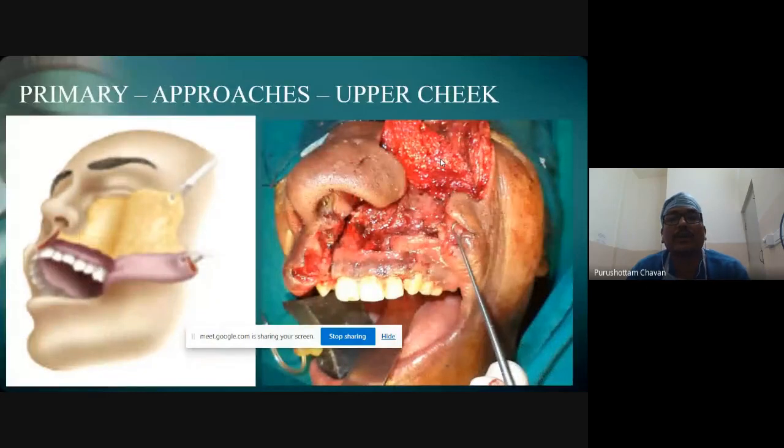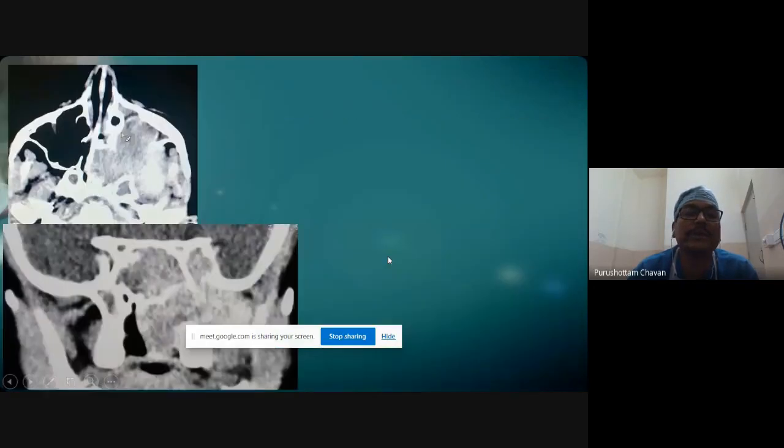So not that I hate the Weber-Ferguson or anything like that, it has been used in selected few cases. This is a 9-year-old child with JNA. At the time, expertise for a 9-year-old child for an endoscopic approach for a sphenoid and infratemporal fossa extension was a bit difficult. So we decided on doing a facial incision and approaching it with an open approach.